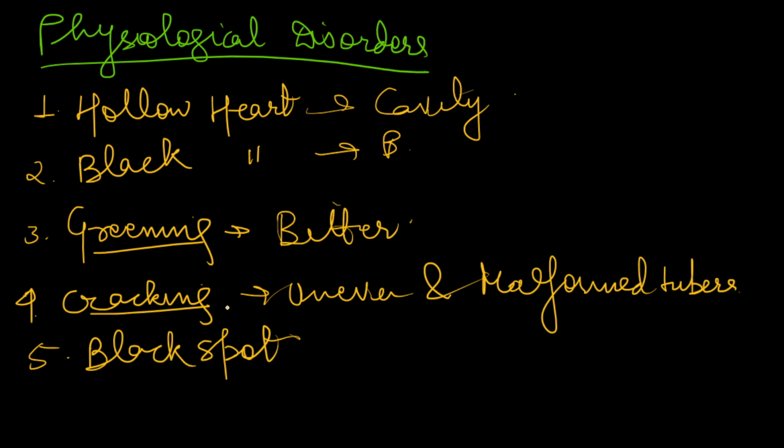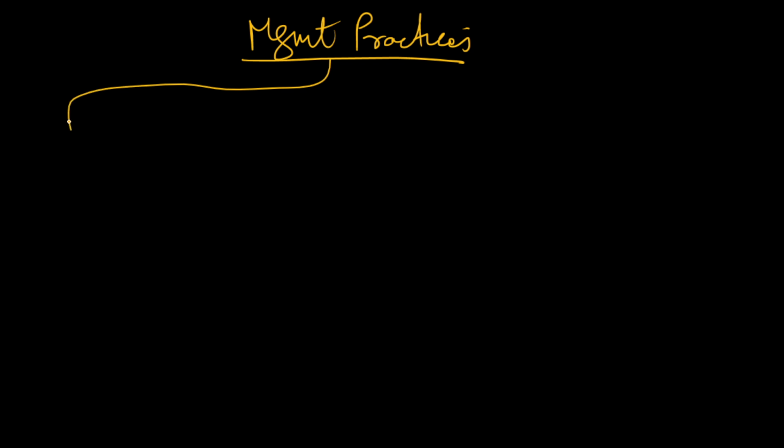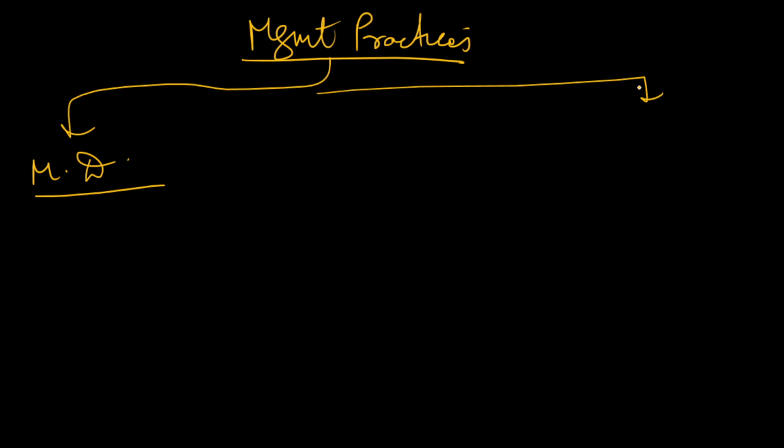Okay. So in black spot you will find black patches under the skin. So these are some of the common mycoplasmal and physiological disorders of potato. Now you can also mention some management practices if you want to, because yes, management of these diseases is very important. So 2 or 3 management practices would be enough because it is not directly asked in the question. So if you mention 2 or 3 management practices of mycoplasmal diseases and 2 or 3 management practices of physiological disorders, that would be enough.